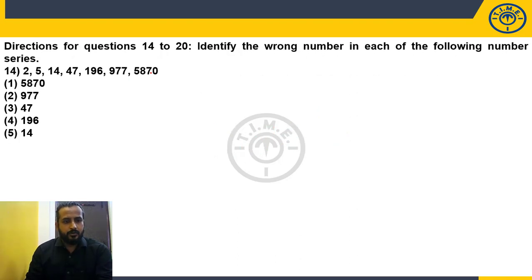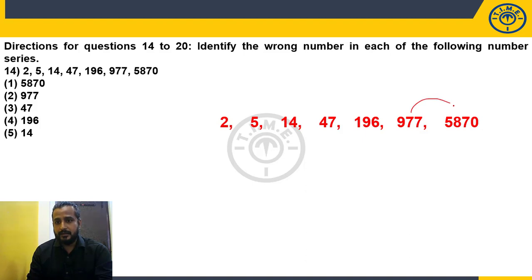Look at the numbers. 2, 5, 14, 47, 196, 977, 5870. You can clearly see that there is a big jump. When there is a big jump, we can go ahead with the product logic, right? So 977, 5870. Maximum, how many times you can do the calculation? Tell me. It is almost closest to 1000, right? And it is almost closest to 6000. So maximum, how many times?